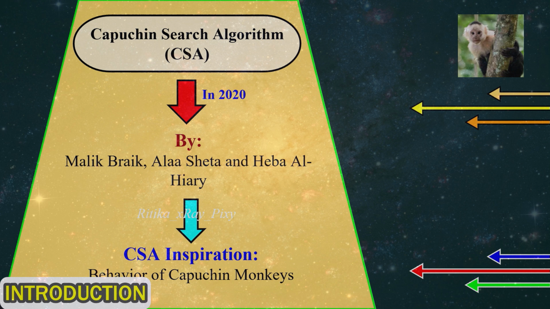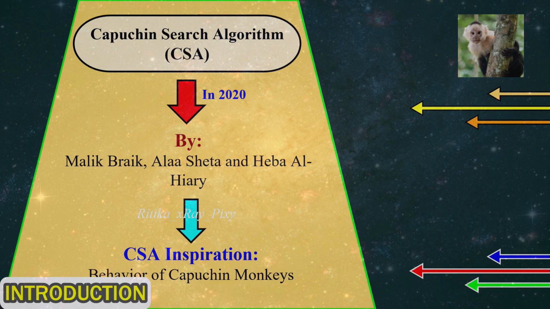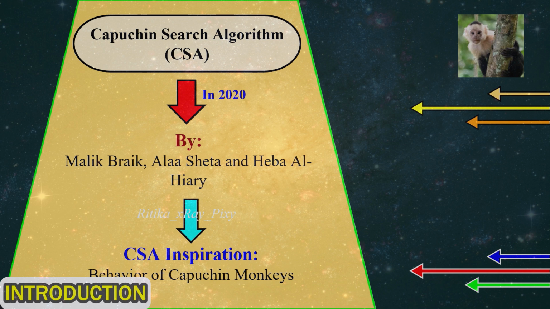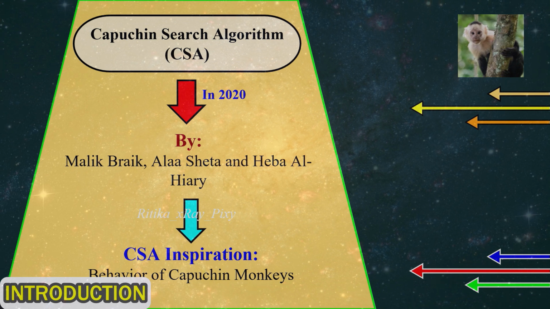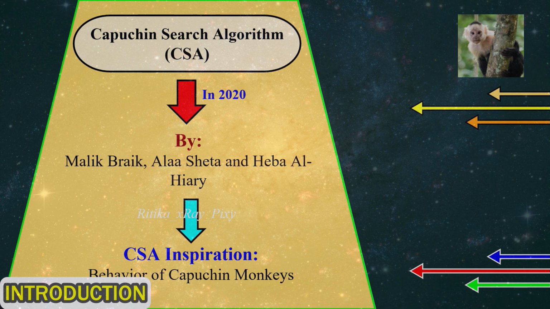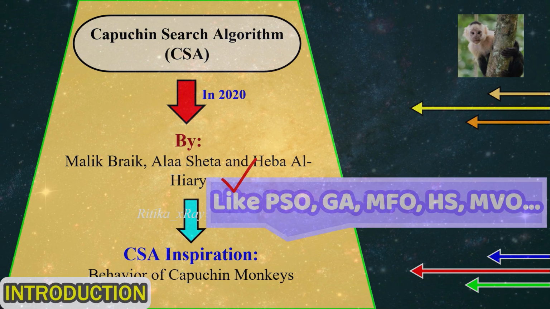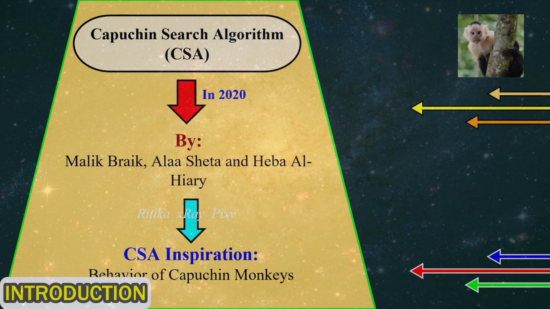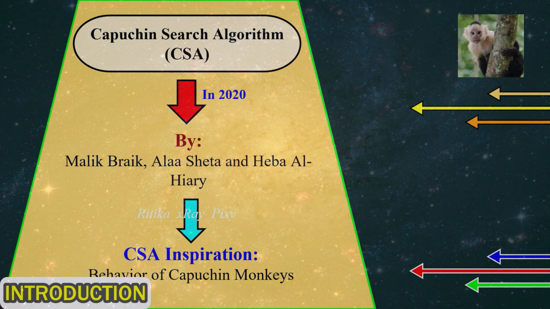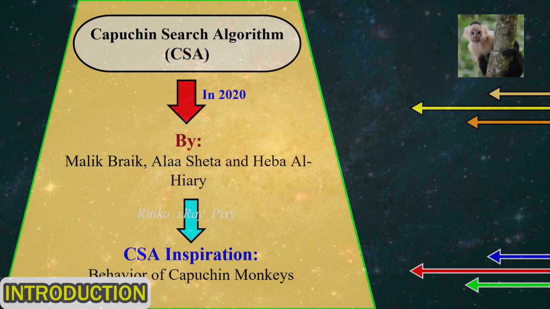This algorithm's performance is also tested on 23 different benchmark test functions, and it is also applied to solve several engineering design optimization problems. When its performance is compared with other algorithms, it provides efficient results with a higher convergence rate. So we can use this algorithm to solve a number of optimization problems and also real life optimization problems.